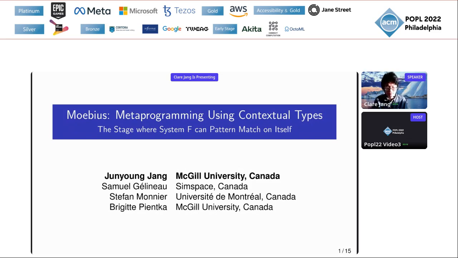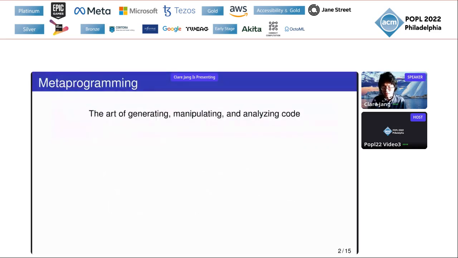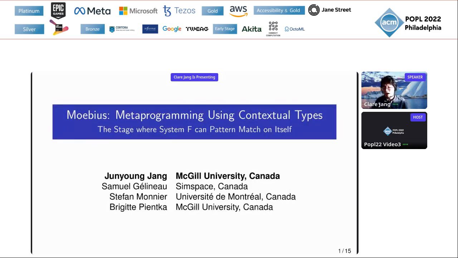Hello, I'm Junyoung Jang and I'm going to present the paper "Moebius: Metaprogramming using Contextual Types, the stage where System F can pattern match on itself", which is a collaborative work with Samuel Gélineau, Stefan Monnier, and Brigitte Pientka.